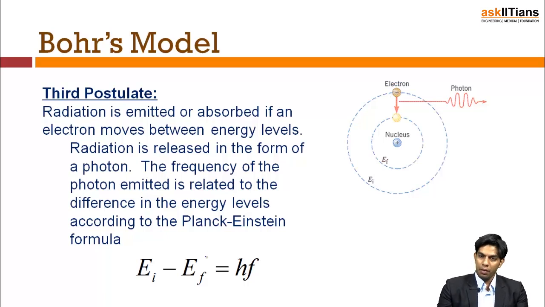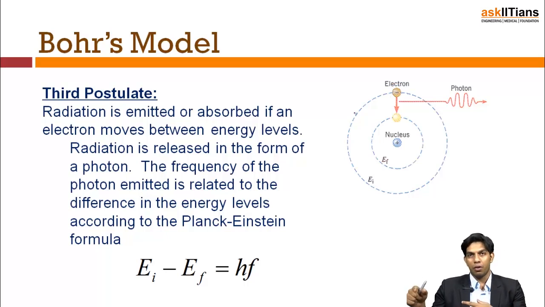Now, what he said is each electron is in a particular orbit. Depending upon the stimulus given to the atom, an electron can change its energy level from one energy level to another. So if an electron is moving from a higher energy level to a lower energy level, then it will release a photon.